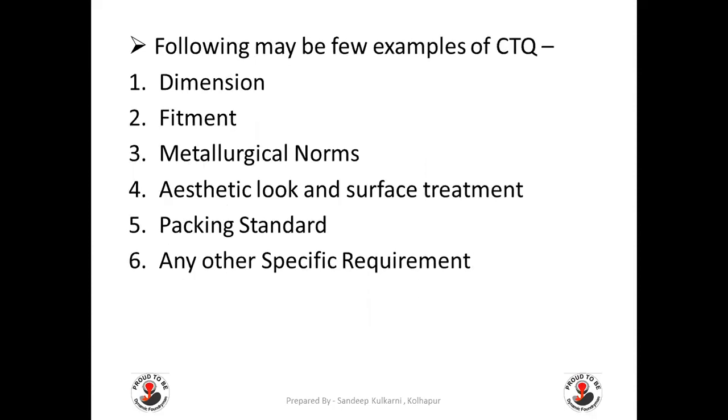Following are some of the examples of critical to quality. It may be dimensional, it may be fitment, it may be metallurgical, it may be aesthetic look and surface treatment, it may be related to packing standard, it may be related to any other specific requirement which will hamper fit to use function.